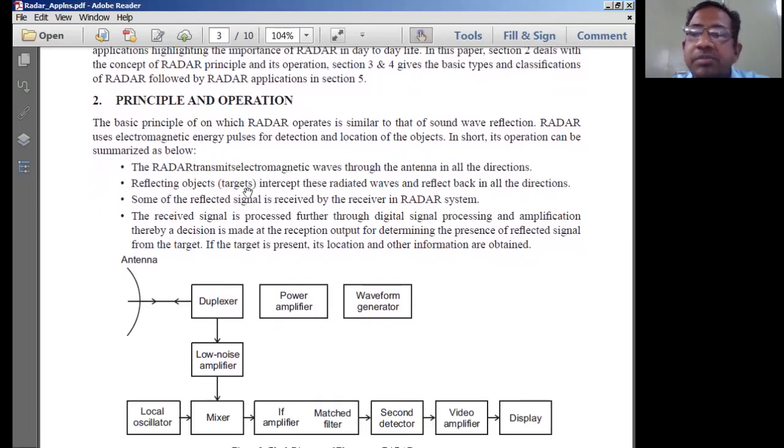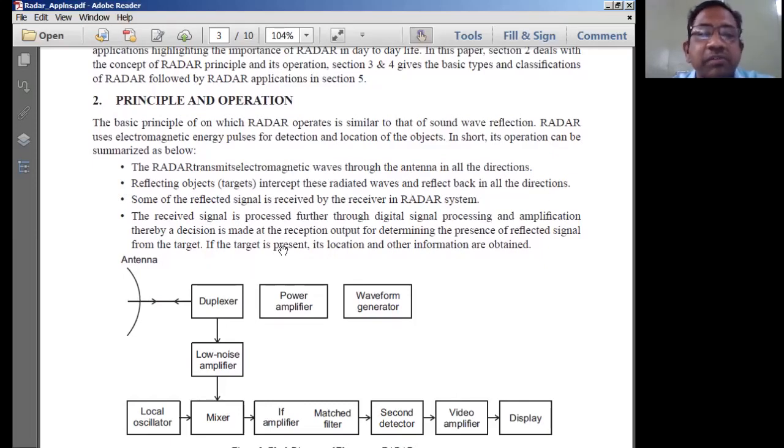Reflecting objects such as targets intercept these radiated waves and reflect back the same EM signals in all directions. First is transmission, and reflection of the EM wave by the target is another part.